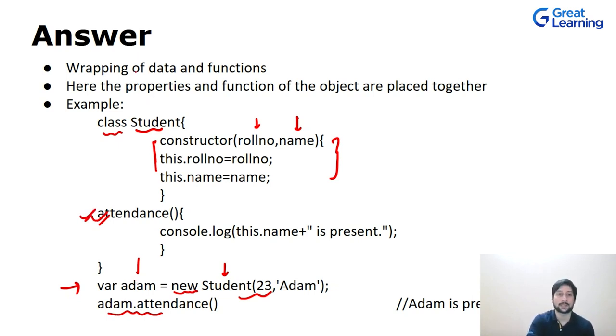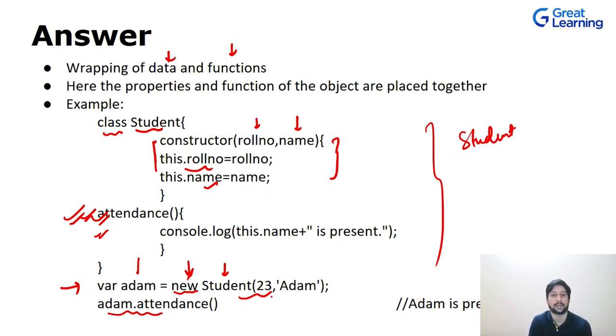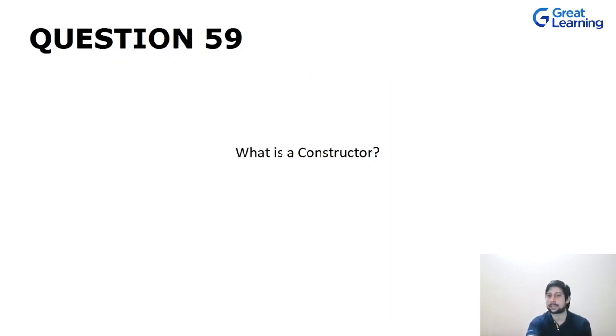So encapsulation is nothing but wrapping your data and functions. Here the properties and functions of the object are placed together. You have your properties, roll number and name, and attendance is your function or method, and they are wrapped up together and treated as one object. So this is the class Student, and we have used the new keyword to create the object. Now, what is a constructor?